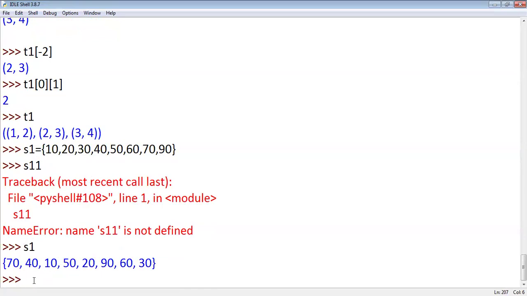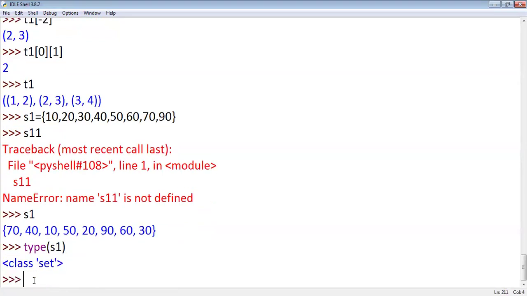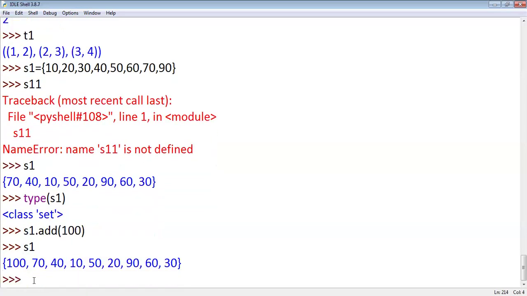And one more important thing, if I check the type of S1, it returns the name of the class, set, right? And set is a mutable object, that means I can make changes. Suppose I want to add element 100. There is a function called add. I can add any element to the set. I don't know where it will be stored. We don't know the exact position of the element.